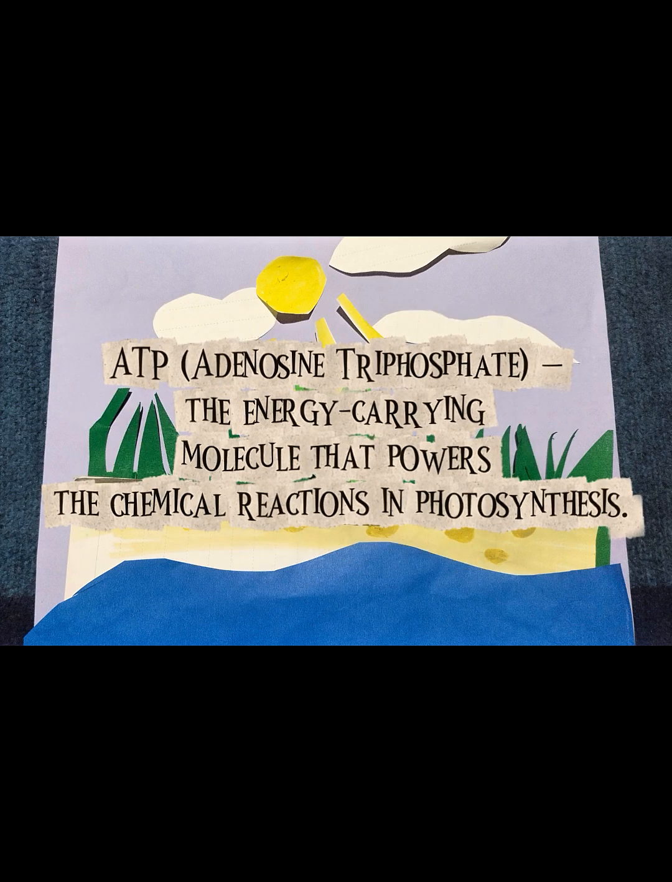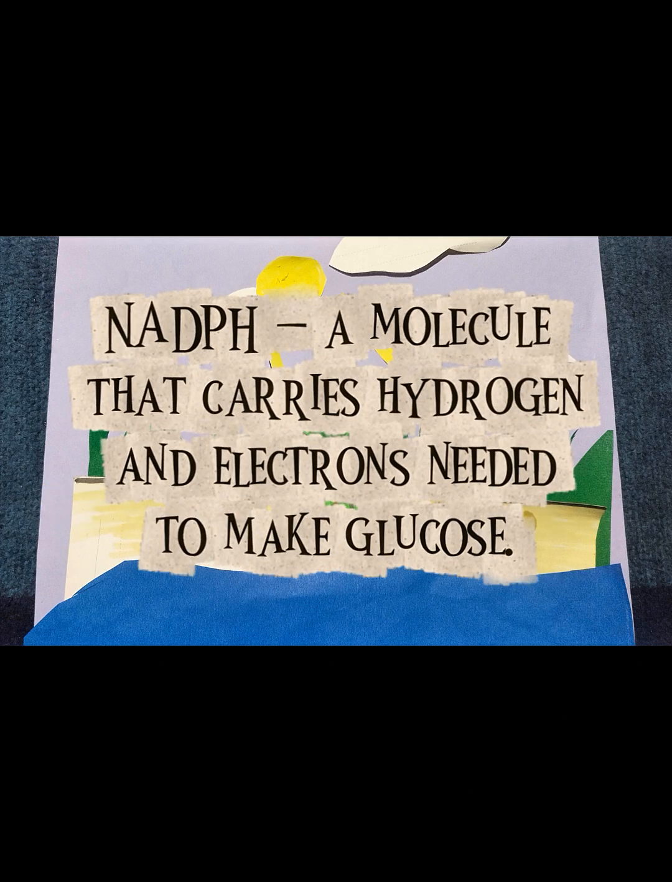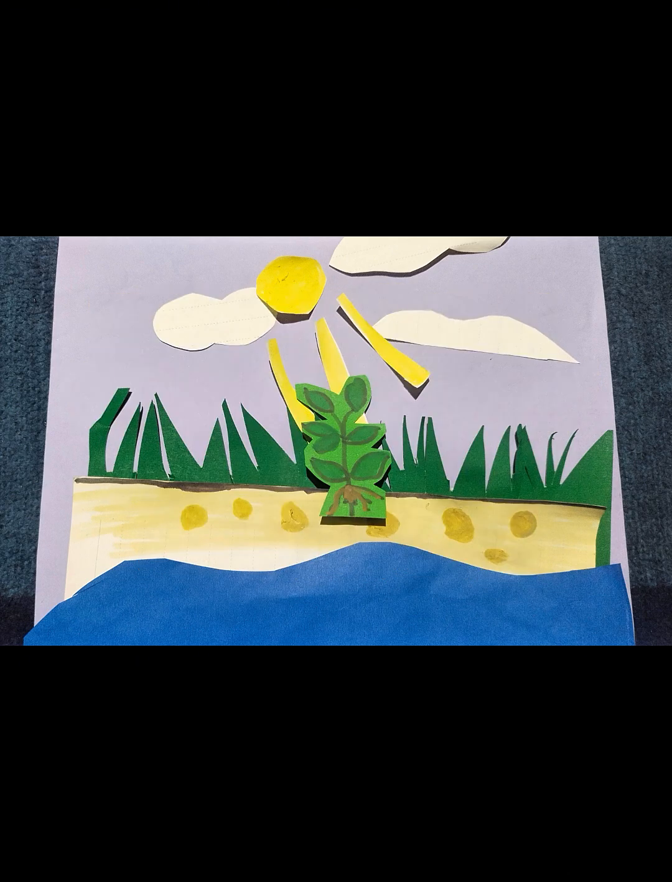ATP, or adenosine triphosphate, the energy-carrying molecule that powers the chemical reactions in photosynthesis. And lastly, NADPH, a molecule that carries hydrogen and electrons needed to make glucose.